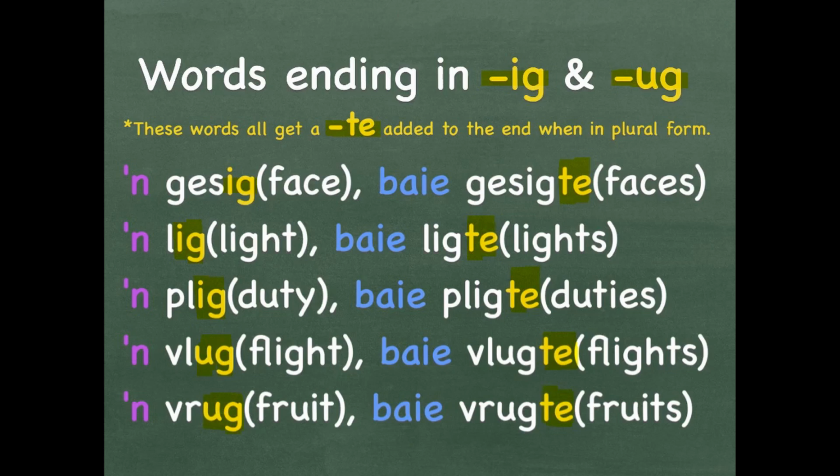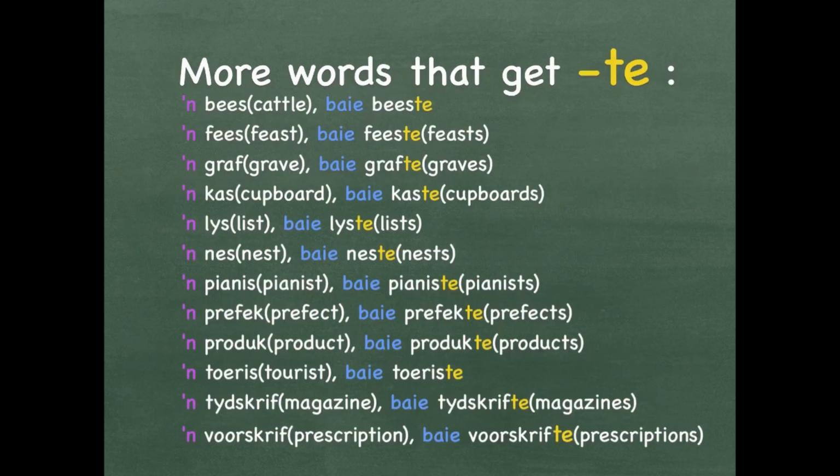There are more words that get a TE added at the back, but they do not all end with a G. You get words like a bees, which means cattle. More than one will be baie beeste, ending on a TE. A fees is a feast. Baie feeste is more than one feast, feasts. A graf is a grave. Baie grafte is more than one grave, graves.